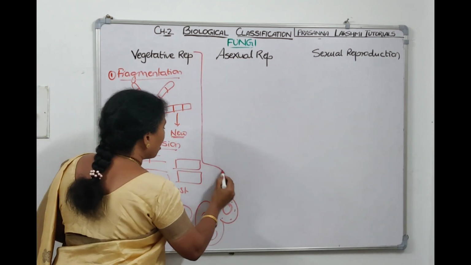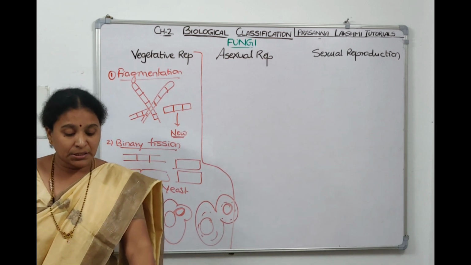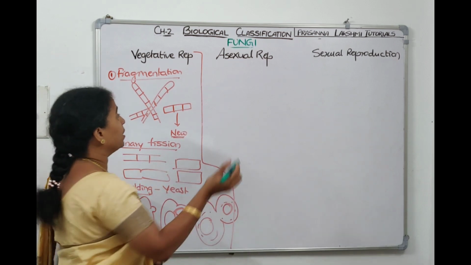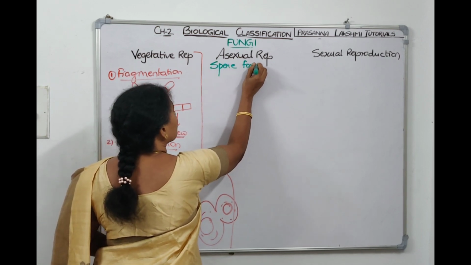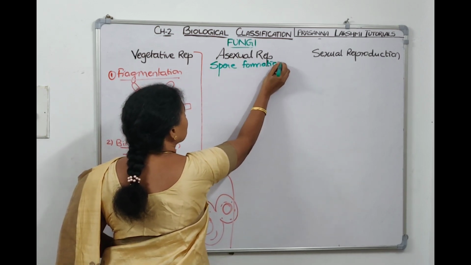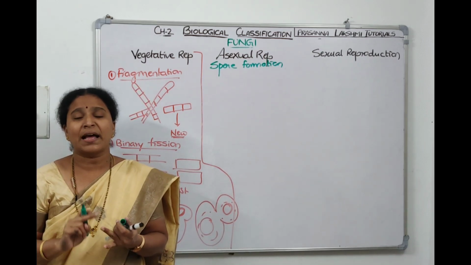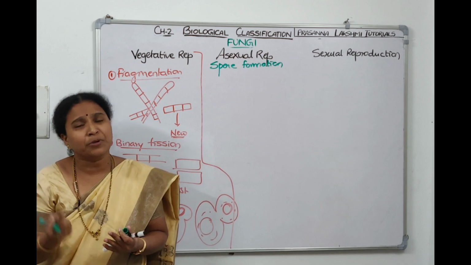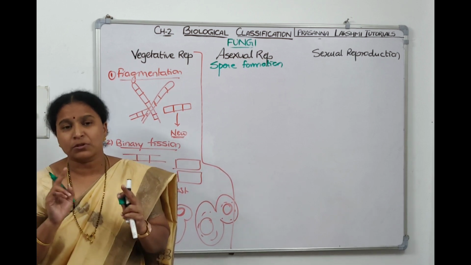Now coming to how many types of asexual reproduction are exhibited by fungi. Asexual reproduction is by spore formation. Now let us see how many types of spores there are. There are conidiospores, zoospores, sporangiospores, and chlamydospores. Different types of asexual spores are there.